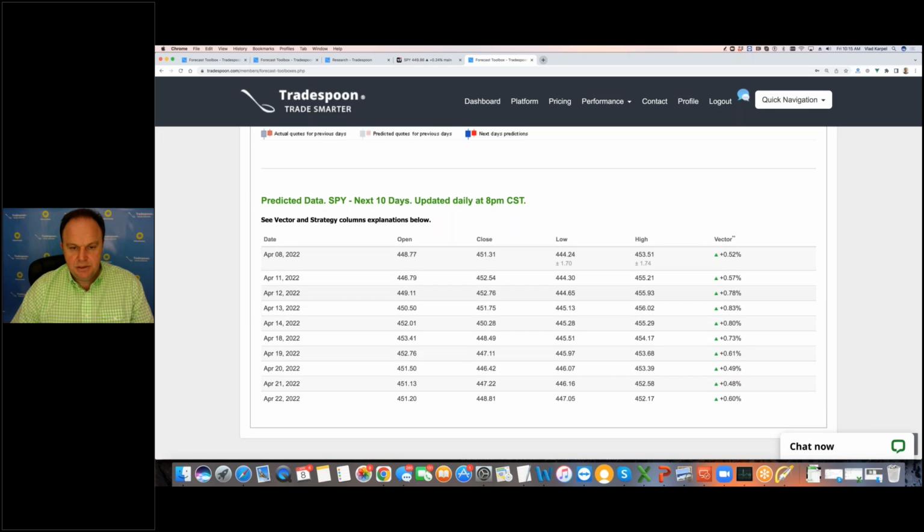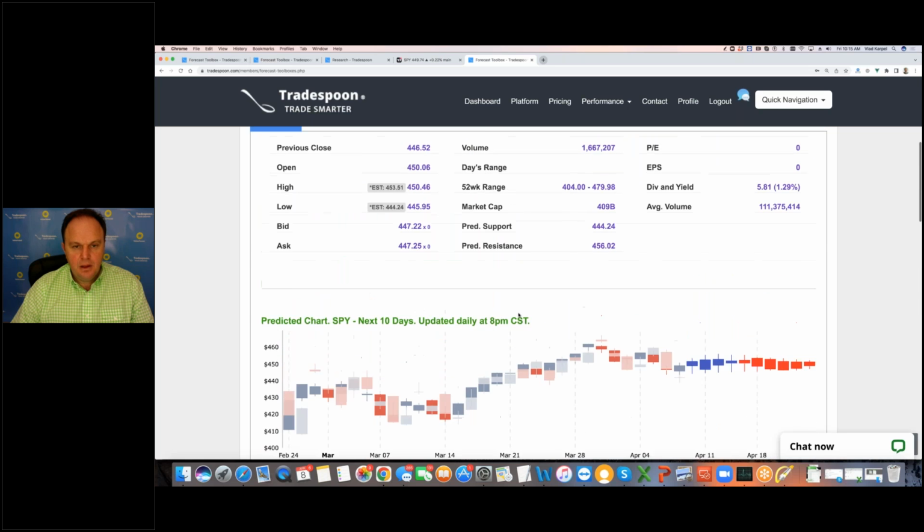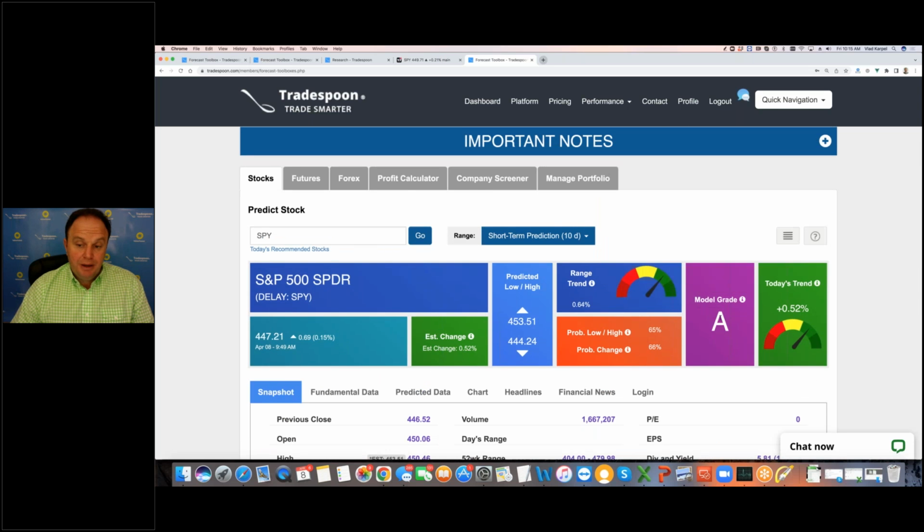looking at the close prices, potentially reach 456, 455 level, right? You get a model grade A, basically saying how often the stock is trading within the range.